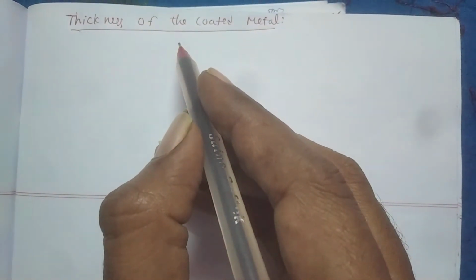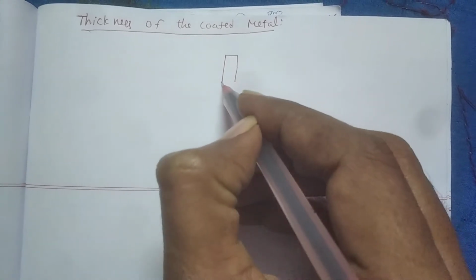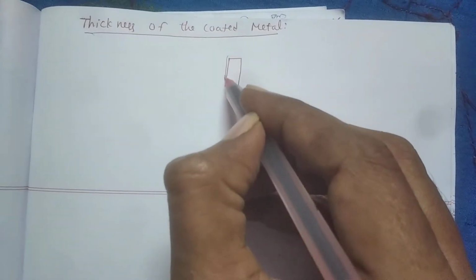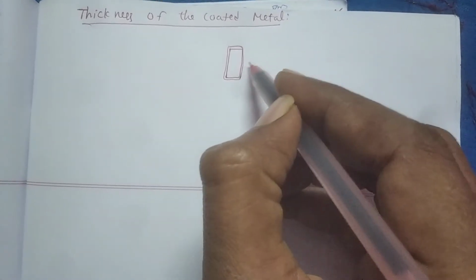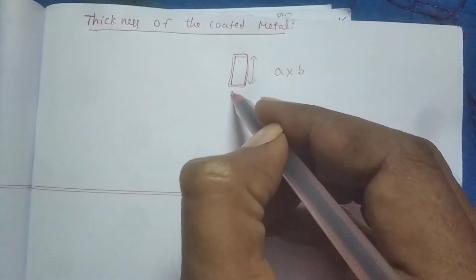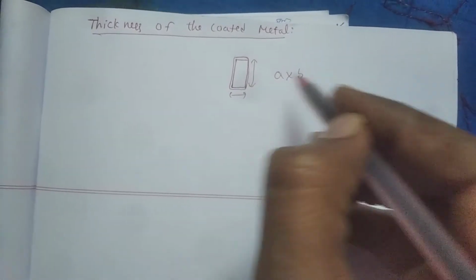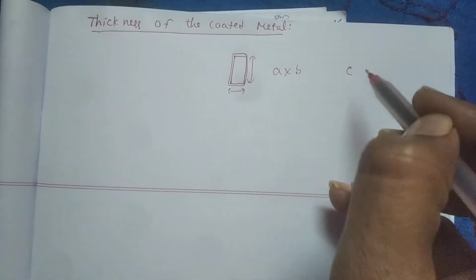Thickness of the coated metal. Suppose it is a metal sheet, on which metal is coated. Dimensions of this metal sheet are A into B, length A and width B. Let the thickness of the metal coated be C.